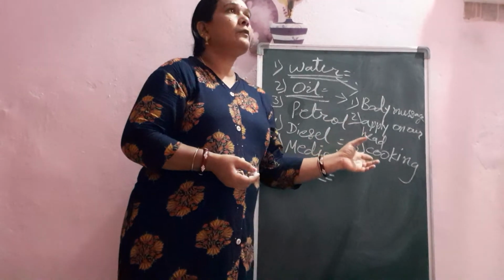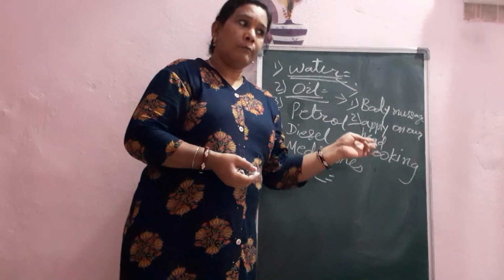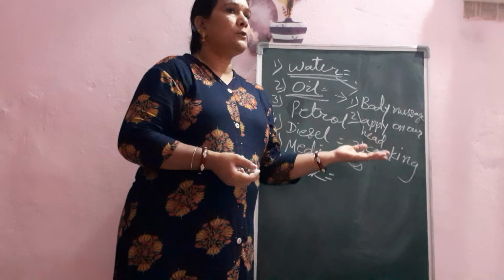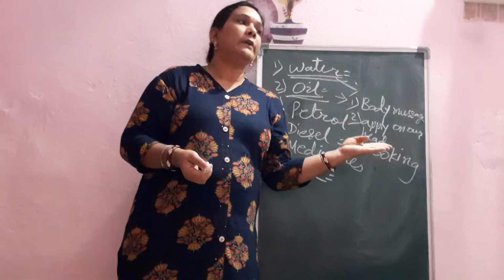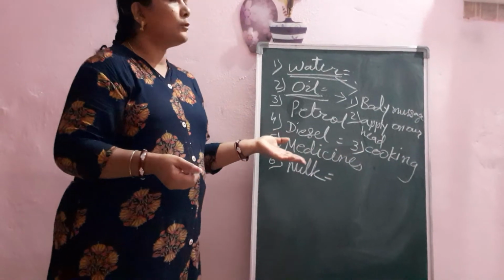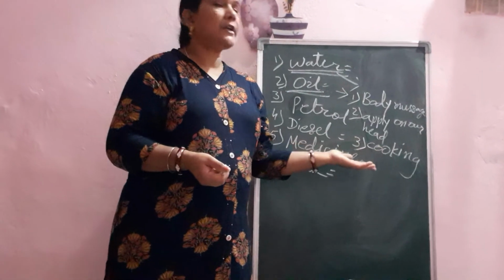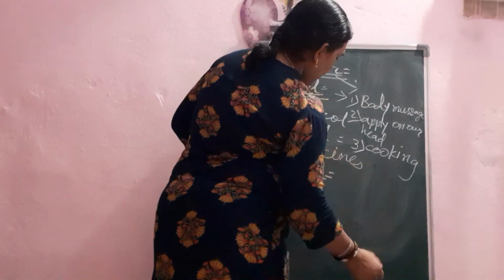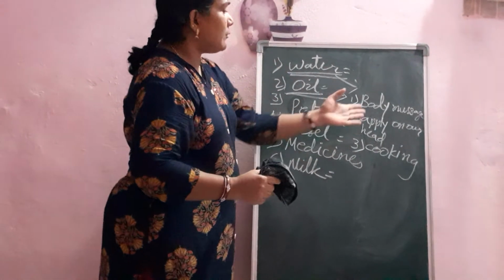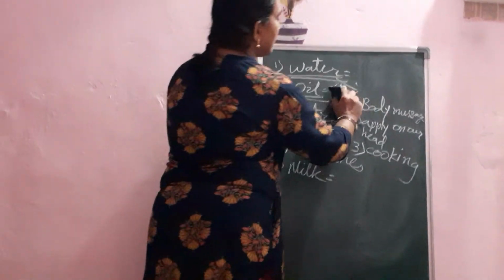For cooking vegetables and all this, we need 2 spoons or 3 spoons, which means 15 ml to 20 ml. For frying puri and all this, we require more oil. Okay, you have learned how much oil we should use in our day-to-day life.